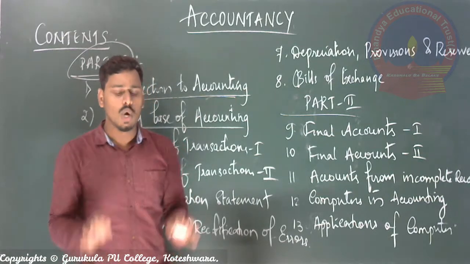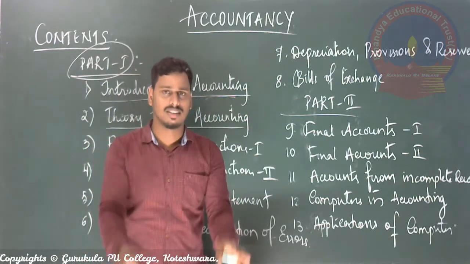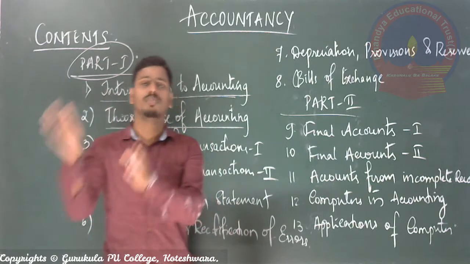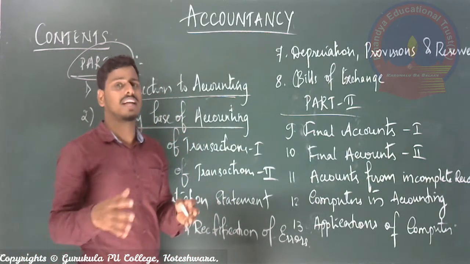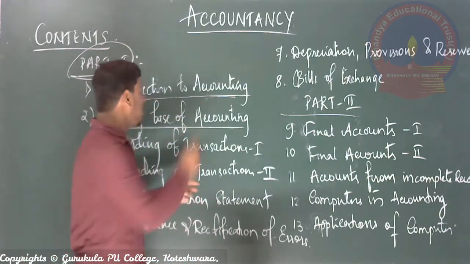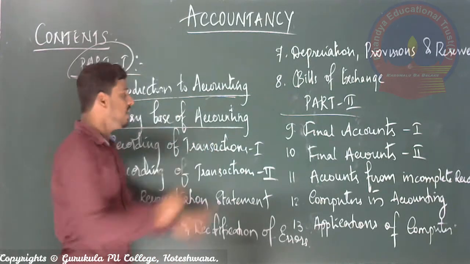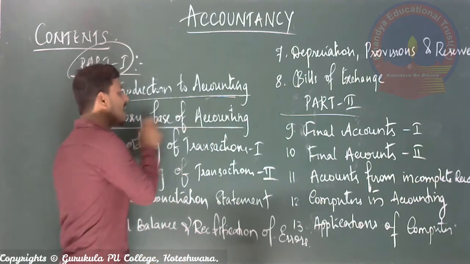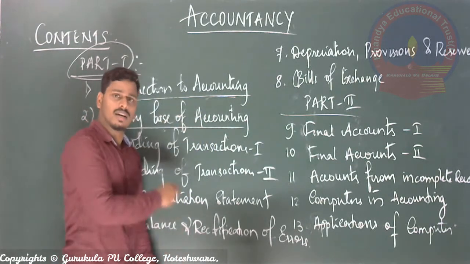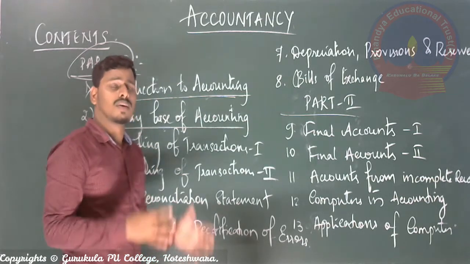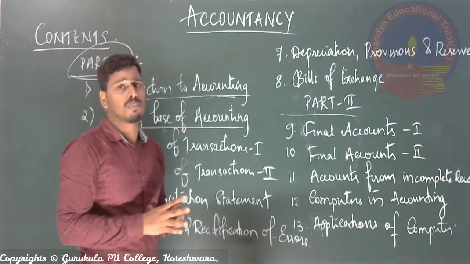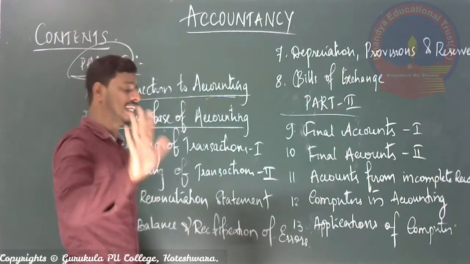That is, what is the thing going to be written, or how it is to be written. All those things can be known by exploring the second chapter, called theory base of accounting, right? The overall or wider explanations we can do in that particular chapter only.